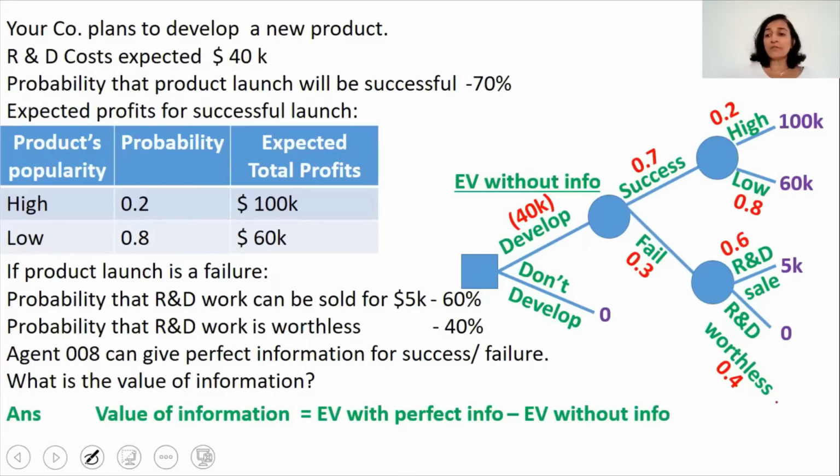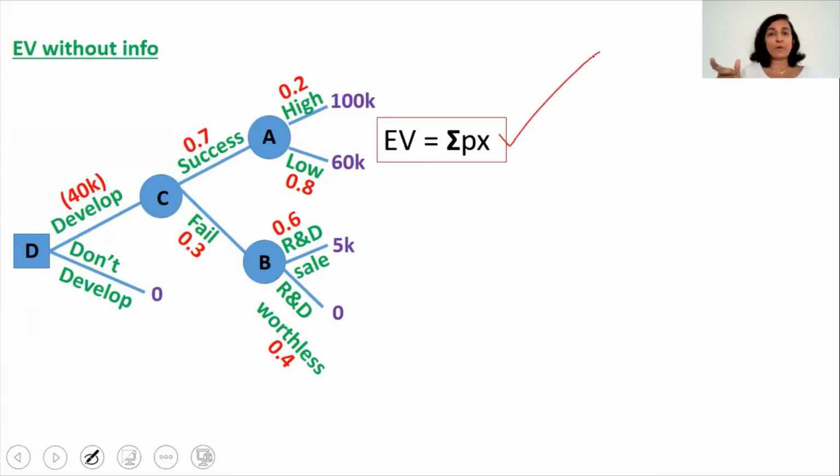So we always work from right to left. So I shall just copy the decision tree into the next slide. And we will number all the chance points and the decision points. So it is A, B, C, and D. Now, first we will calculate the expected value at point A. Expected value is given by the formula sigma px, where P is the probability and X is the outcome.